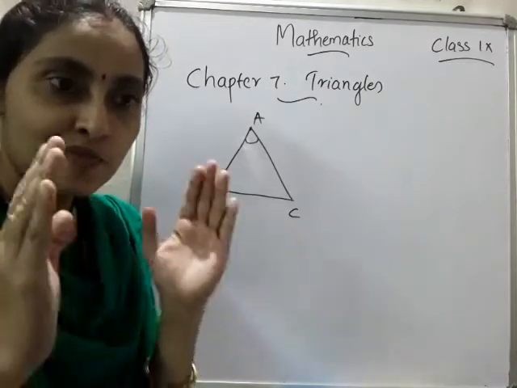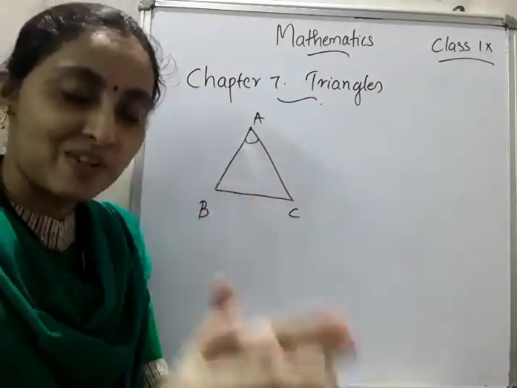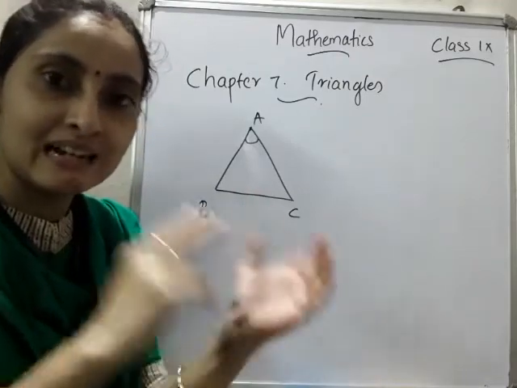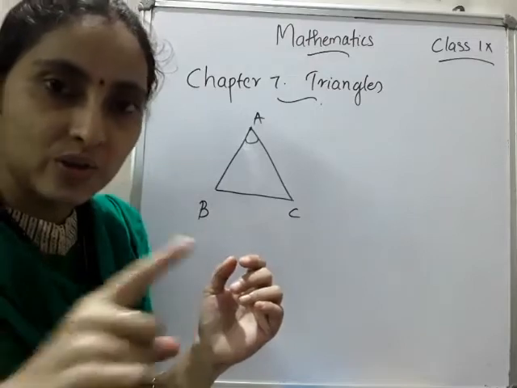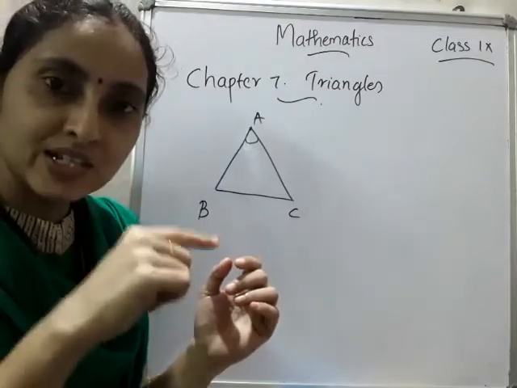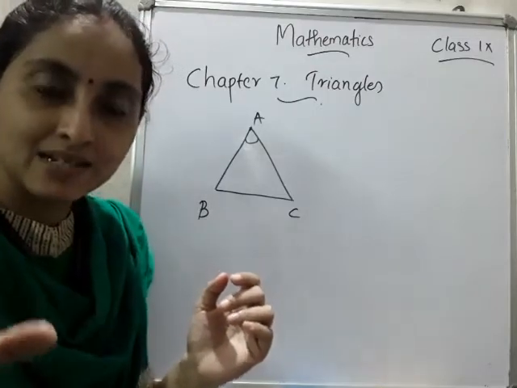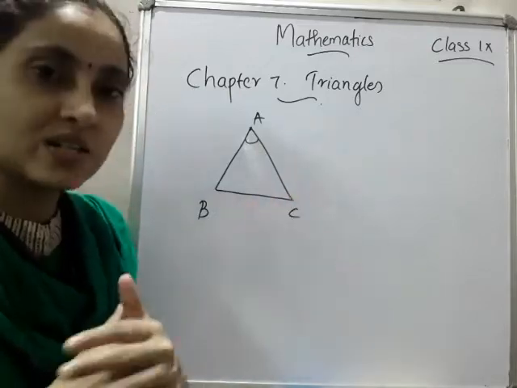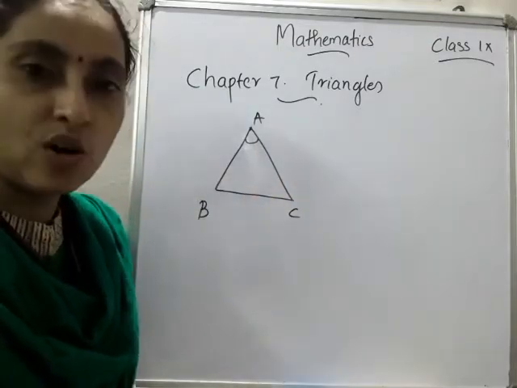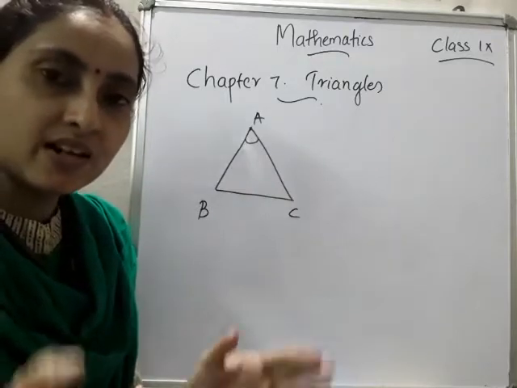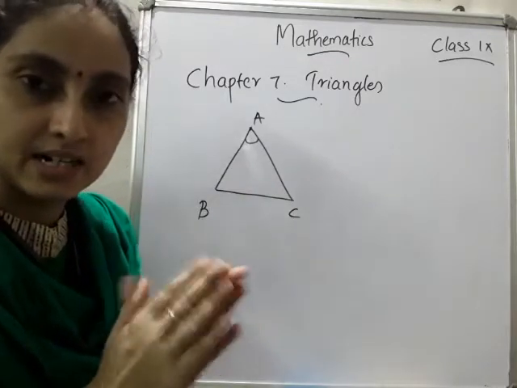Before entering into congruence of triangles, they discussed the congruence of lines, then the congruence of angles, with many examples. But here we are moving directly to the congruence of triangles because you already studied the basic concept in the 7th standard.